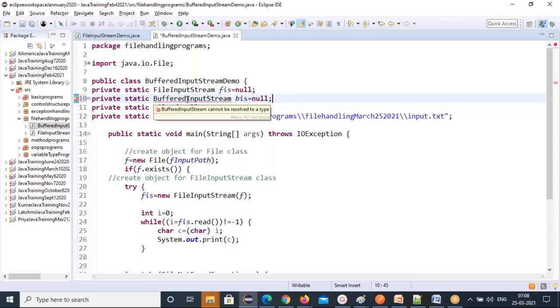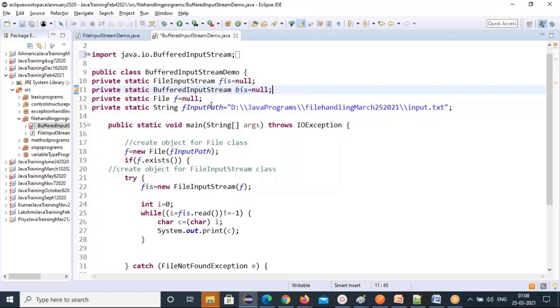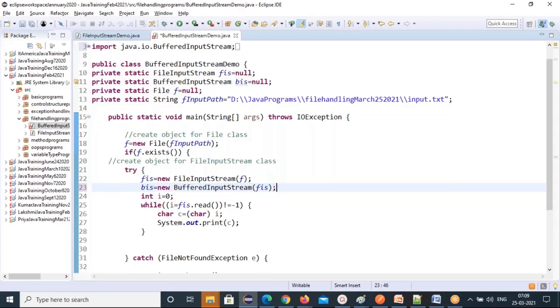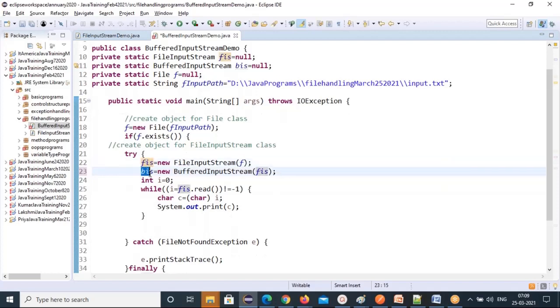Now see that you have to import this BufferedInputStream class. It will ask you to import it. So imported. Now everything is the same, only one thing you have to do is create a BIS object, new BufferedInputStream. For the BufferedInputStream you have to pass FIS. But your data has come to this BIS, so you have to read from BIS, not from FIS.